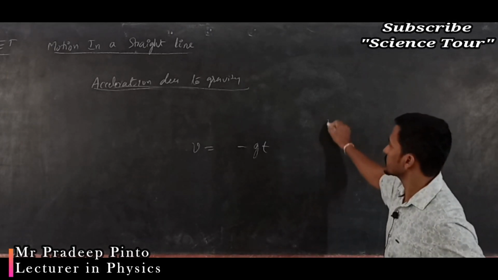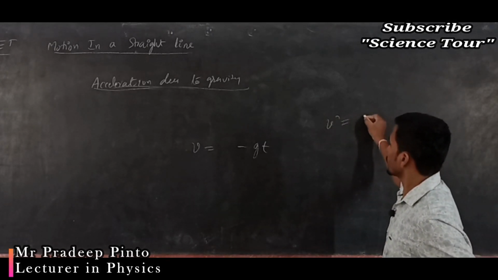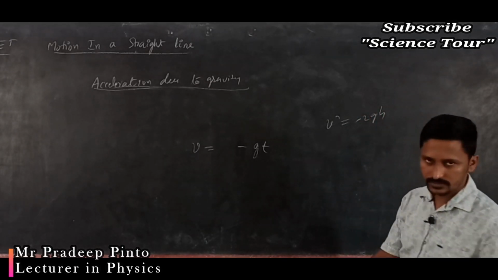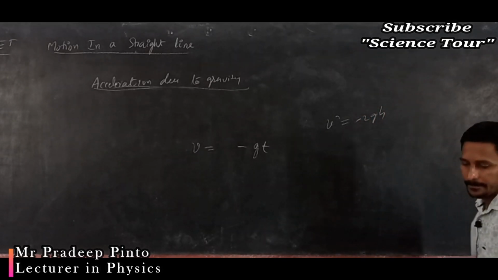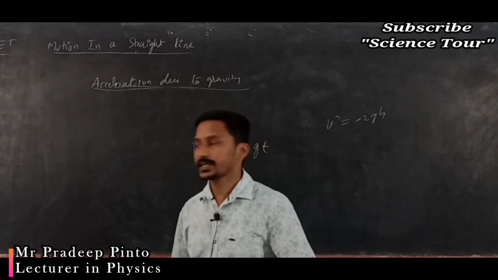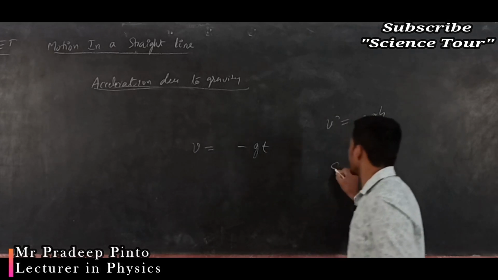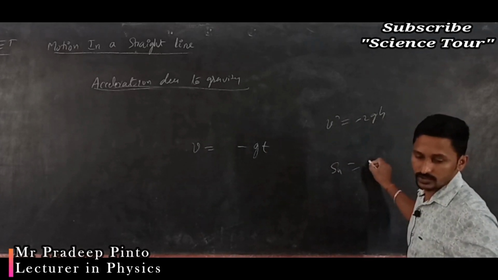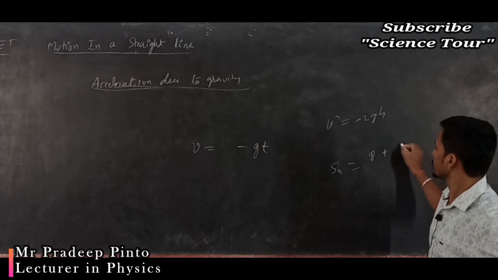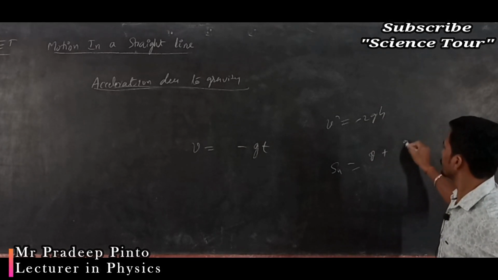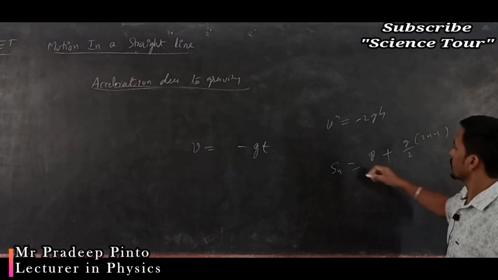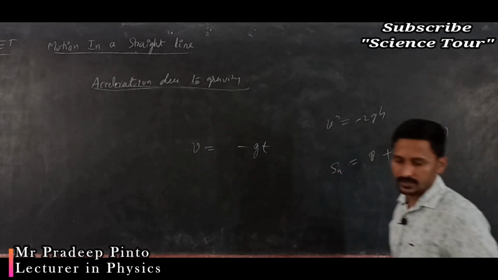And then v square is equal to v naught square minus 2gh. Okay. Next, nth second formula, that also we have written, Snth, which is equal to v naught plus g by 2 into (2n minus 1).